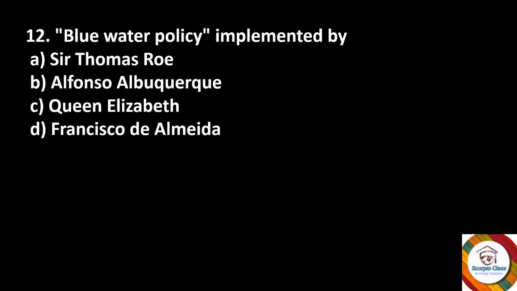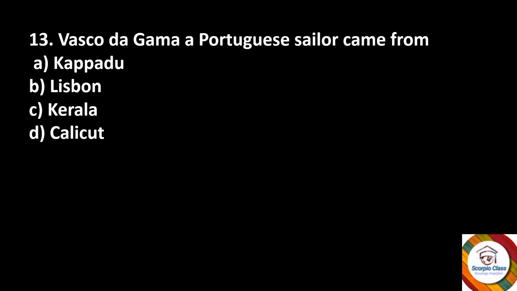Next, Blue water policy was implemented by dash. Sir Thomas Roe, Alfonso Albuquerque, Queen Elizabeth, or Francisco de Almeida? The answer is option B, Alfonso Albuquerque. Next, Vasco da Gama, a Portuguese sailor, came from dash.